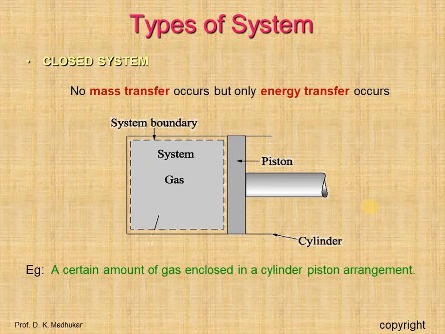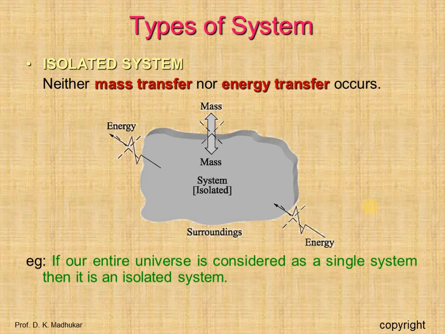Now the closed system. In a closed system, there is only energy interaction and no mass interaction. For example, a certain quantity of fluid bounded by a cylinder and piston constitutes a closed system. Here only energy interaction is carried out. The third one is the isolated system, in which there is neither energy nor mass interaction. If our entire universe is considered as a single system, then it is an isolated system.